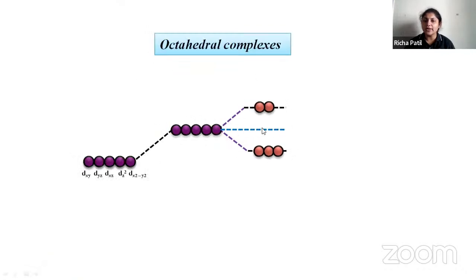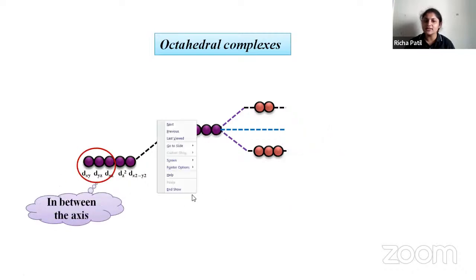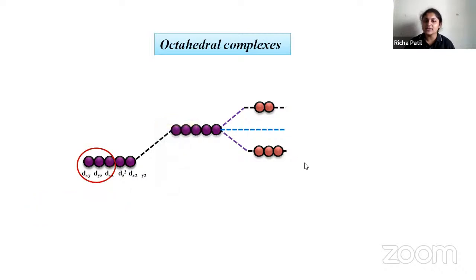So when they come in contact with the ligand, the orbitals split. The dxy, dyz, and dxz are in between the axes, and dz square and dx square minus y square are on the axes.